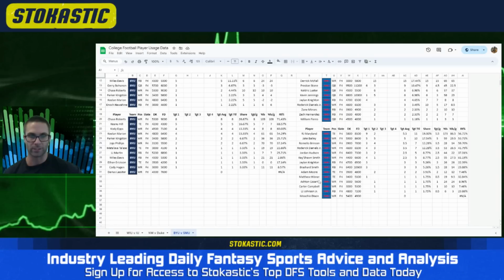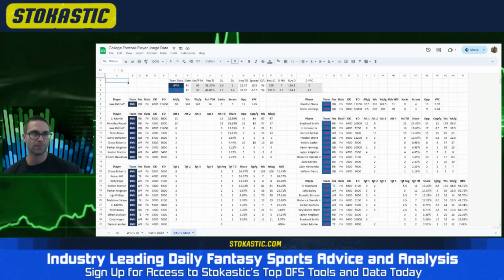Only other guy to really mention is Matthew Hibner. He plays a little bit as your second tight end. BYU, we go to Jake Retzlaff, and BYU is fresh off a dismantling win in their first game of the year over Southern Illinois. Congrats to BYU, but I don't think we saw a lot from this team. They returned their signal caller, Jake Retzlaff, and I'm not sure that's a good thing. He was inefficient last year.